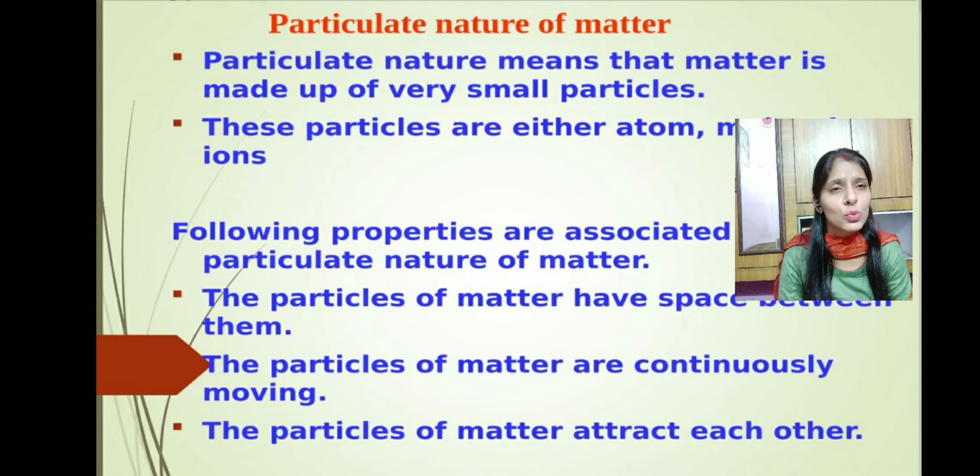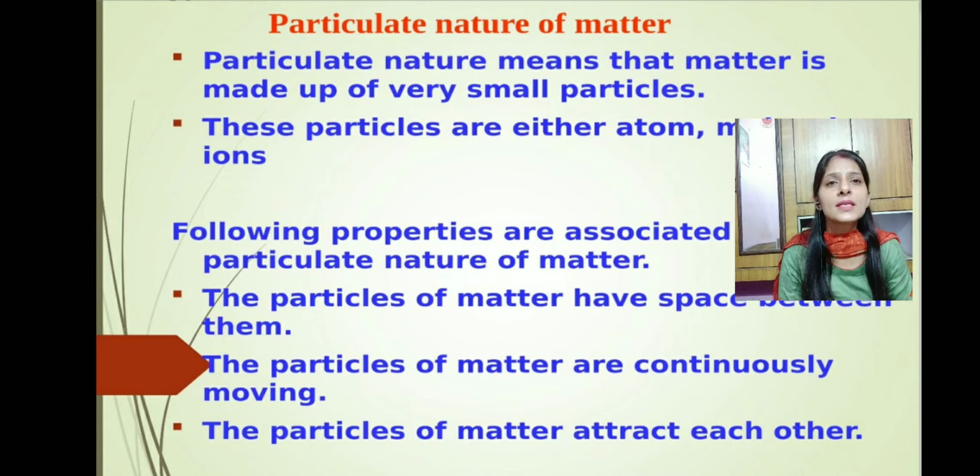Finally, they reached a condition when the matter cannot be further divided, and this piece which cannot be further divided was called a particle. So the scientists finally proved that matter has a particulate nature. These particles can be either atoms, molecules or ions, which we'll be studying in our next class.